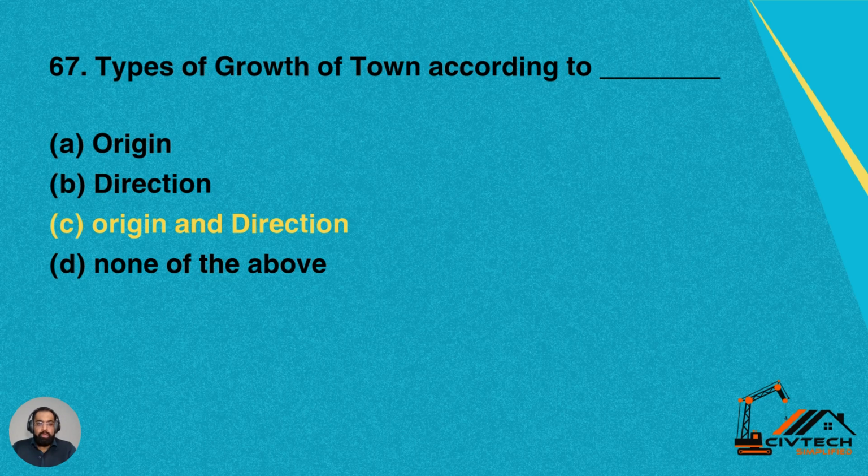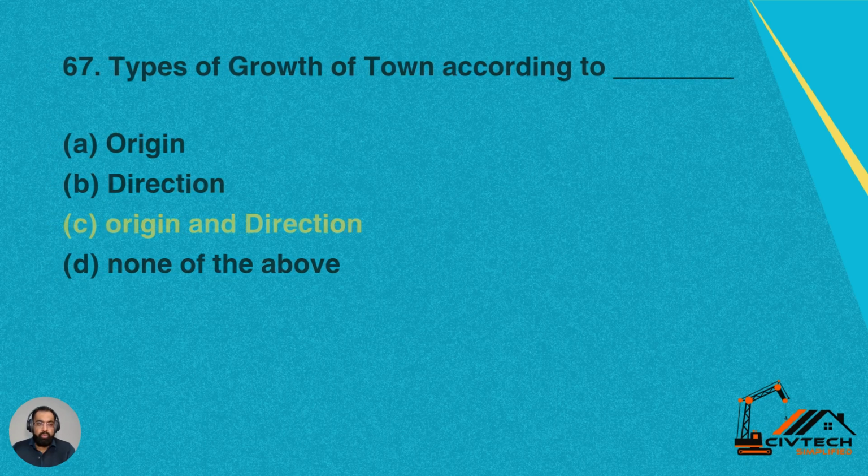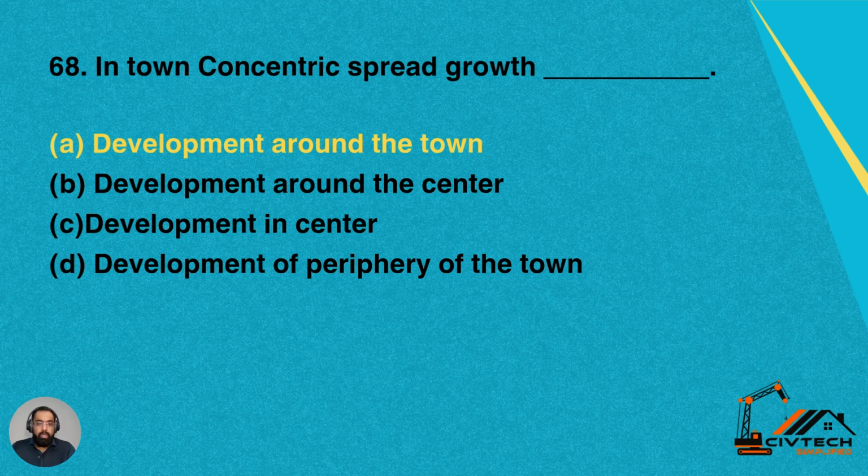Then we have question 67. Types of growth of town according to dash. So how many types of growth are considered in the town planning? A, origin. B, direction. C, origin and direction. D, none of the above. So the growth is determined with origin as well as direction. So option C is correct for this question.